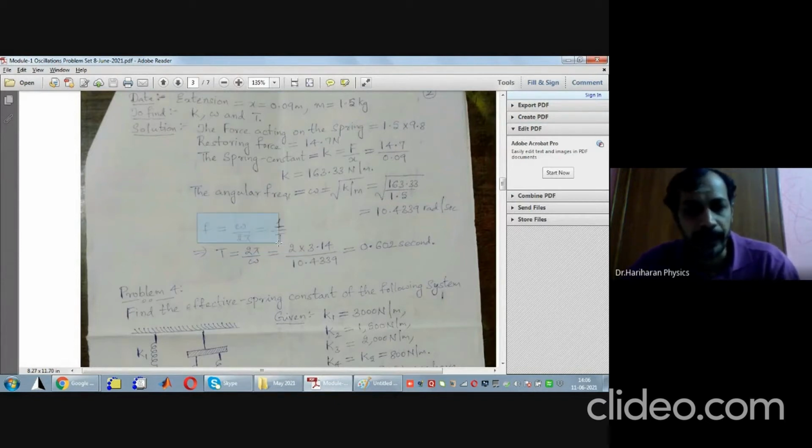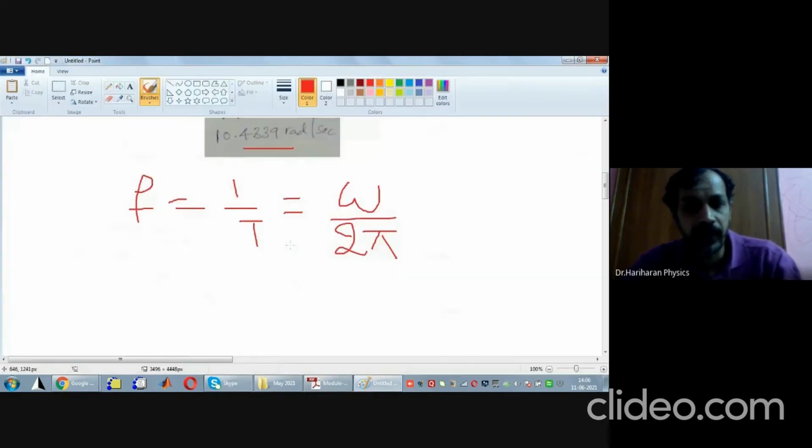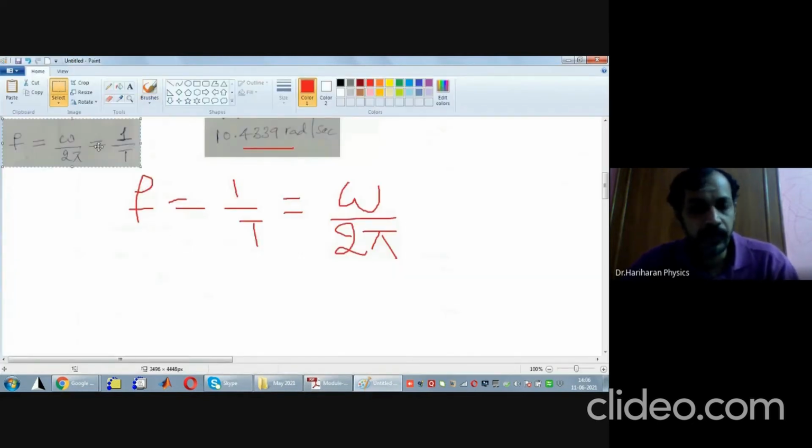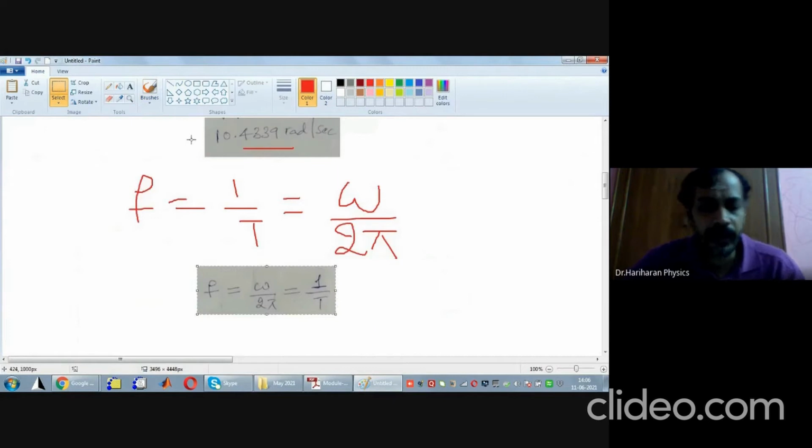So in this, what is required for me? Omega is known, and I have to find T. Therefore, ignore this f part. How are omega and T connected? This is the equation.